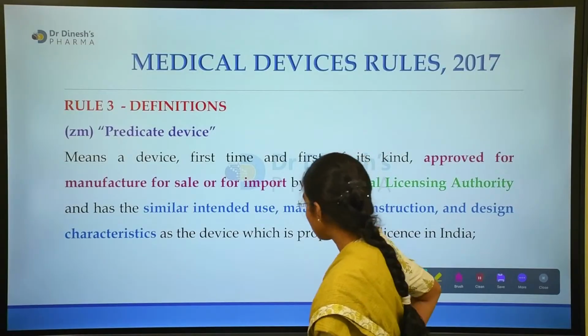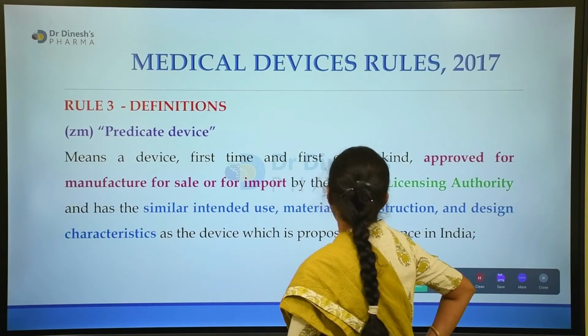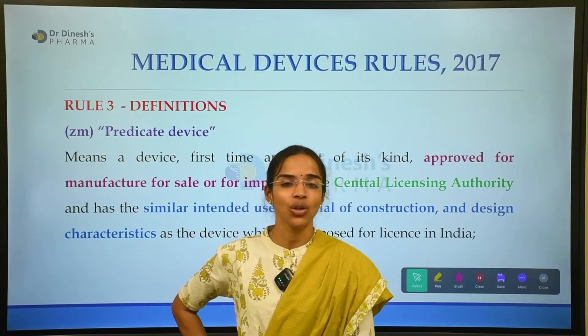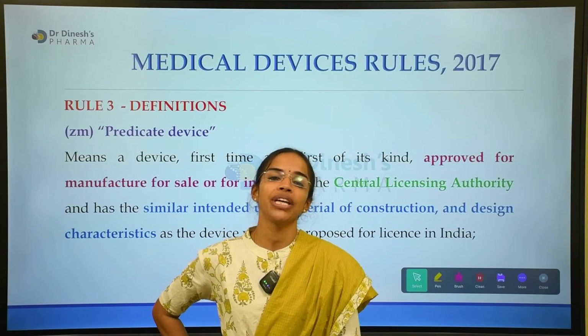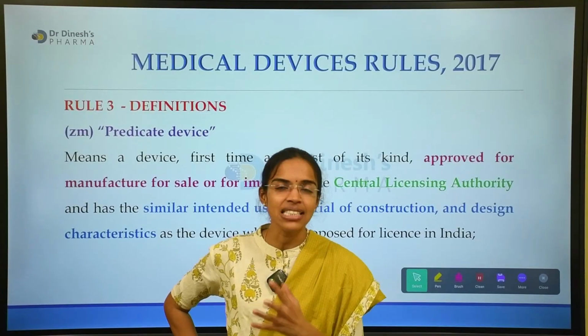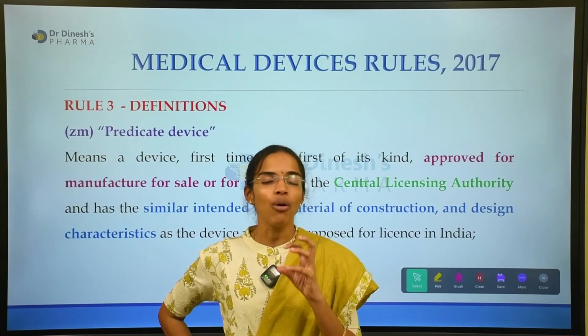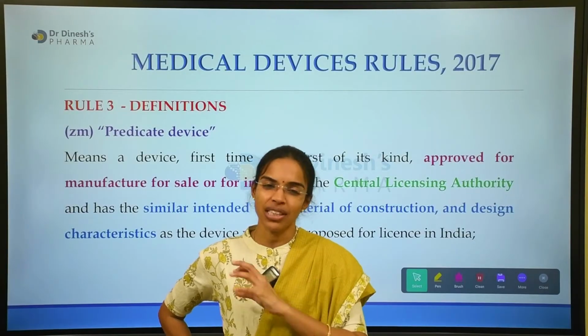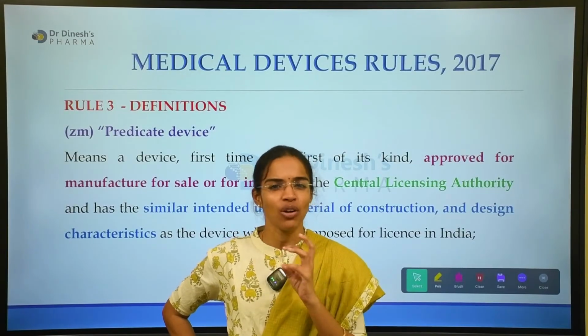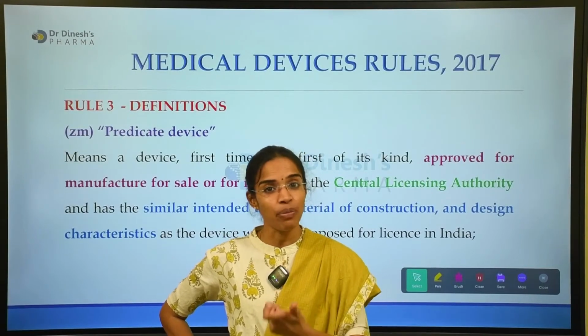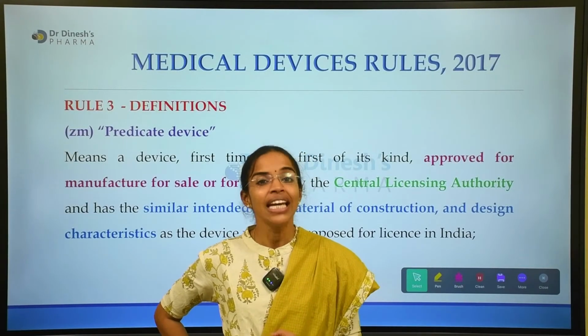It is approved by the Central Licensing Authority, as it is deemed to be. It has every property as it is deemed to be. There are no changes in how it should be manufactured, or in the manufacture or import or any procedures. That kind of device is known as a predicate device. It is similar to an innovator's device.